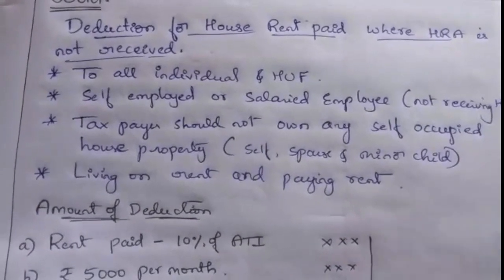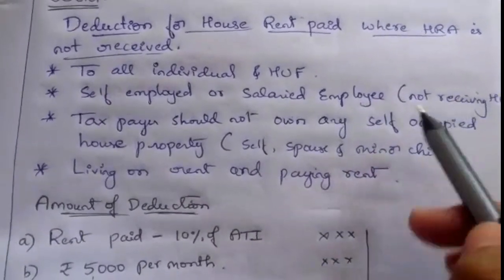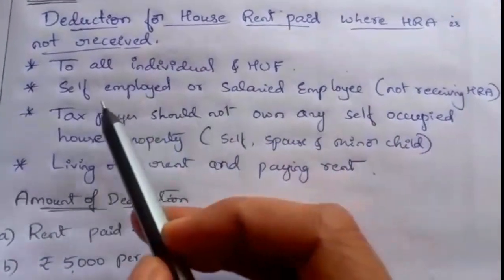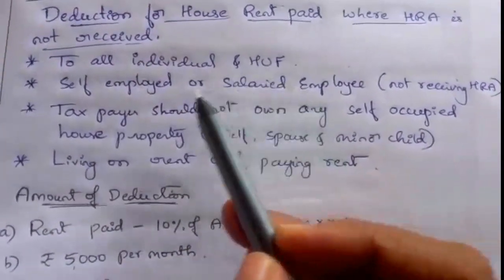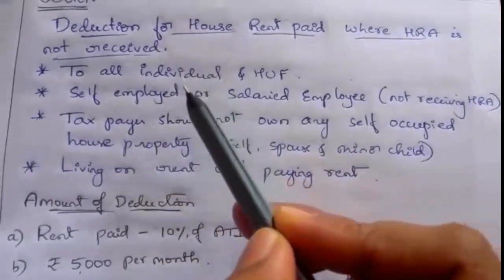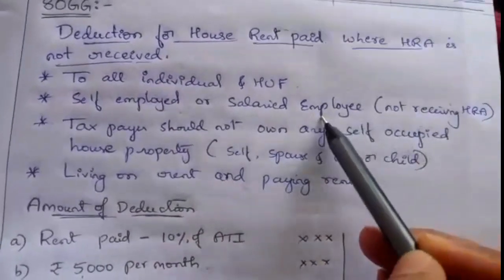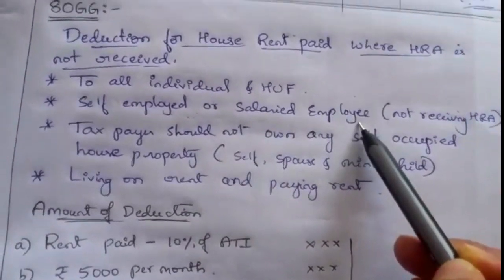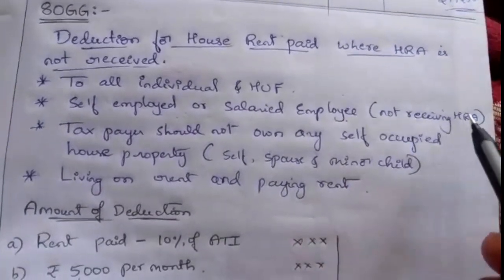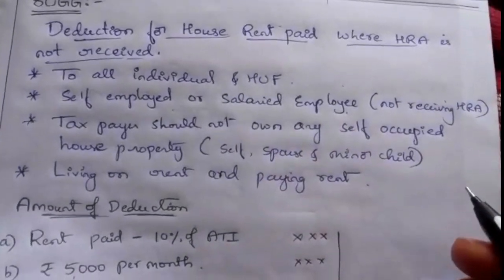This deduction is available to all individuals and HUF. The deduction can be claimed if the taxpayer is self-employed, meaning he has his own business, or he is working under an employer as a salaried employee but not receiving HRA. He should not receive HRA to claim deduction under section 80GG.